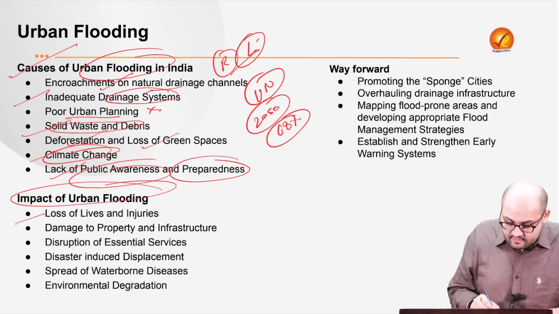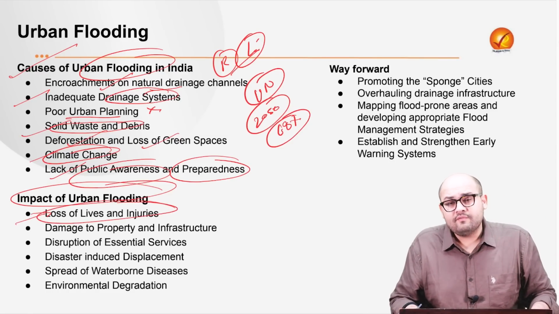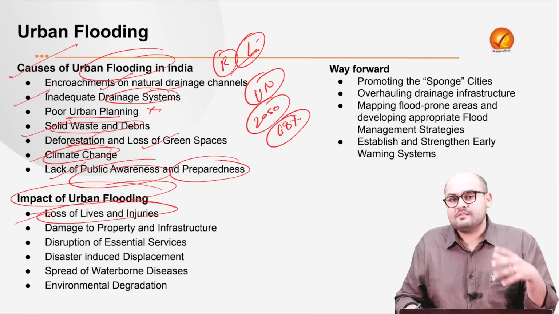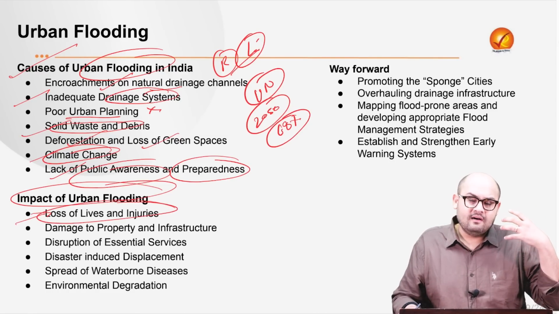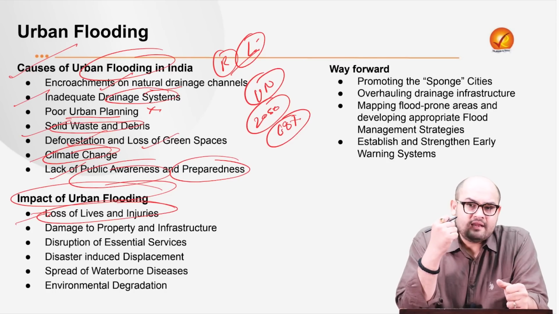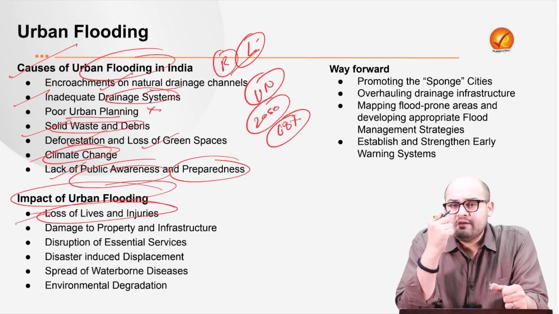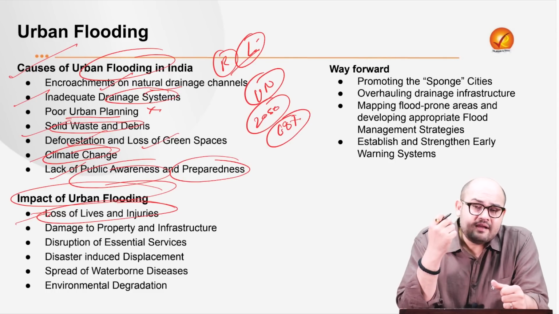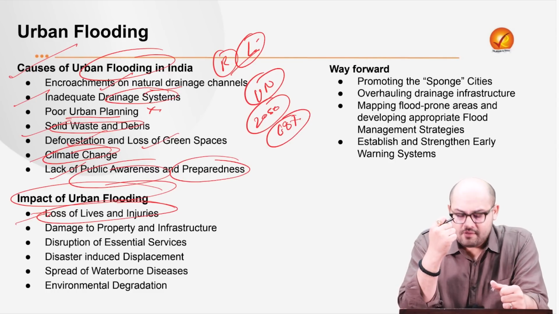The first and foremost is the loss of life and injuries. Now, what happens is, once you have got urban flooding, there is a sudden splash of water in urban areas, and that does not even give adequate time to the person to come out, and therefore the person remains trapped, and sometimes it even leads to the death of that particular person, right?